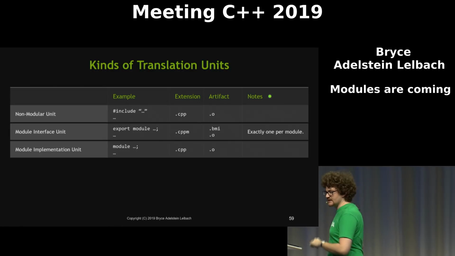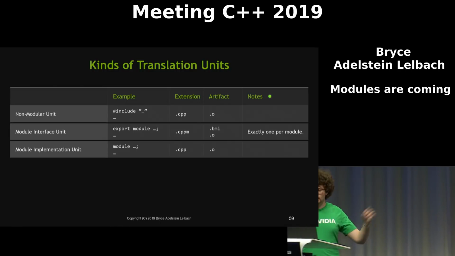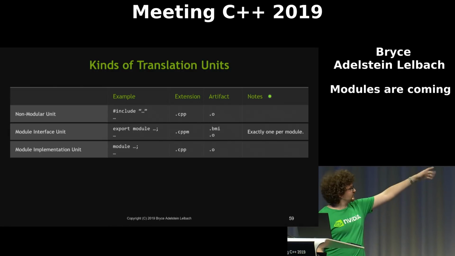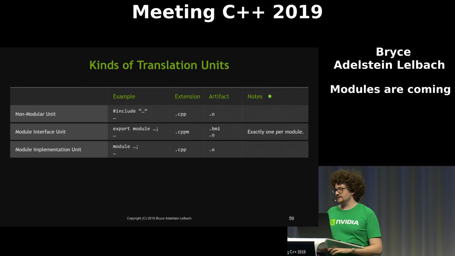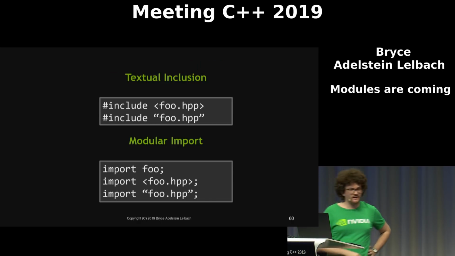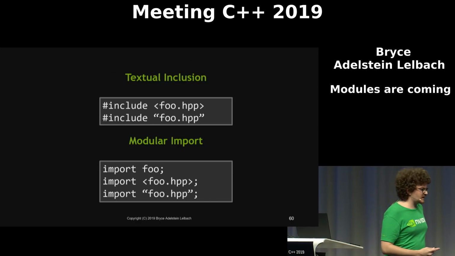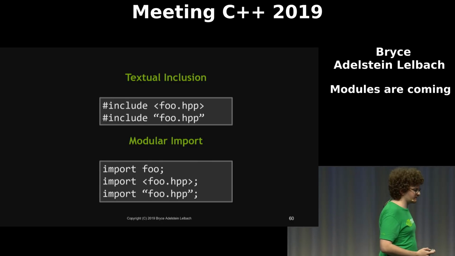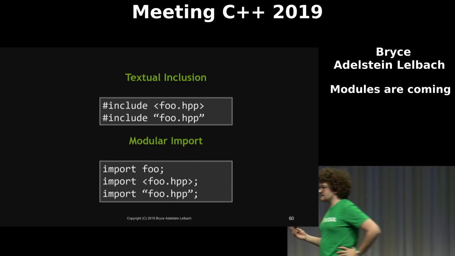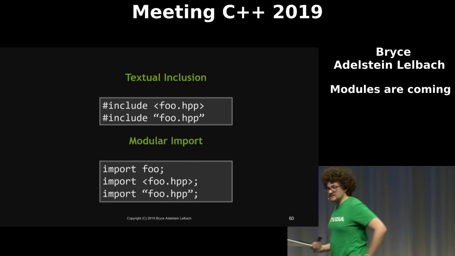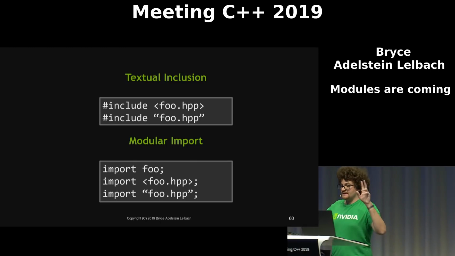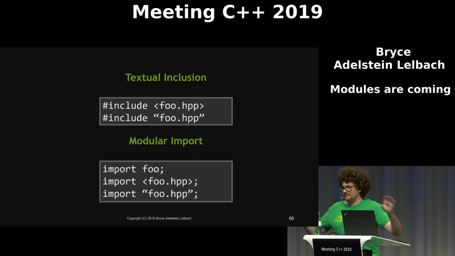And then we have the implementation units, where you have up to 1 of those per module, and those are analogous to our source files in pre-C++ 20 compilation. All right, so now let's move on to talking about import. There are actually 3 different forms of import. The first one is just import of a name, and this is like the first class modules import.